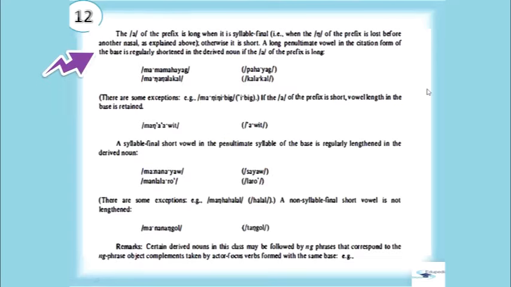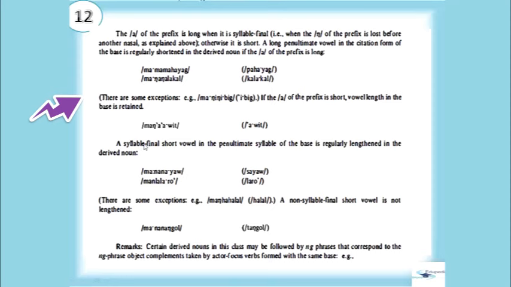The a of the prefix is long when it is syllable final, when the nga of the prefix is lost before another nasal as explained above. Otherwise, it is short. A long penultimate vowel in the citation form of the base is regularly shortened in the derived noun if the a of the prefix is long. There are some exceptions: manginibig. If the a of the prefix is short, vowel length in the base is retained.